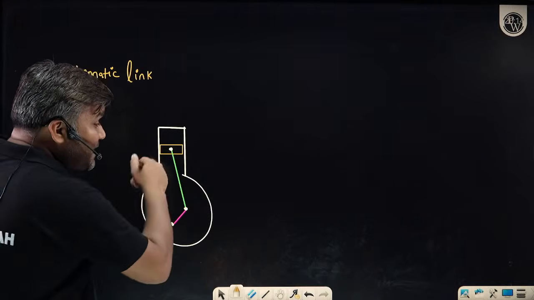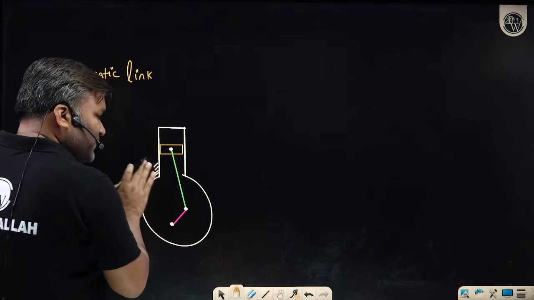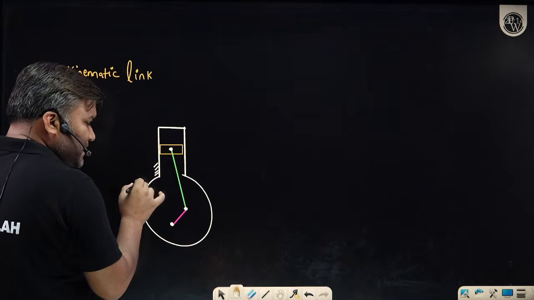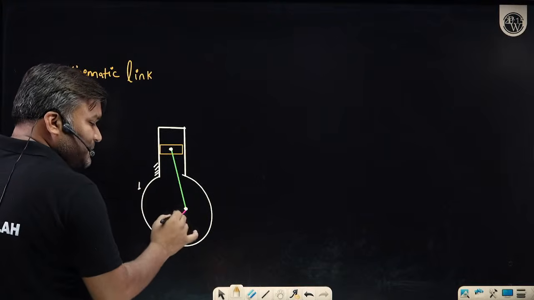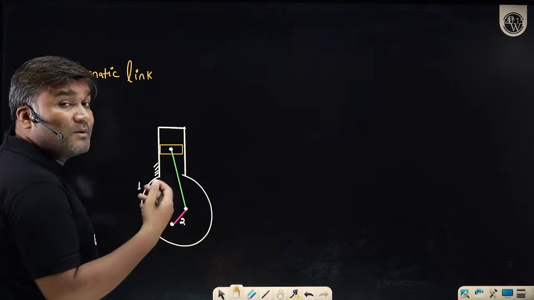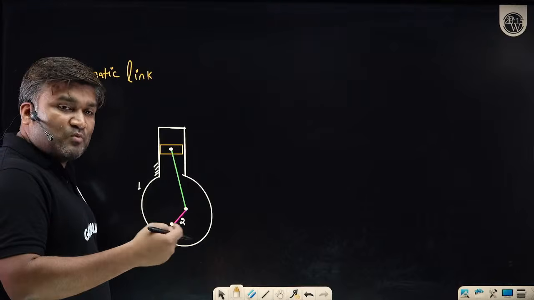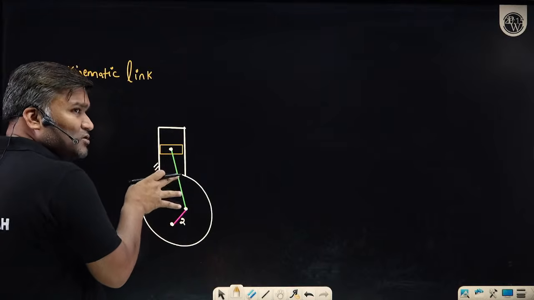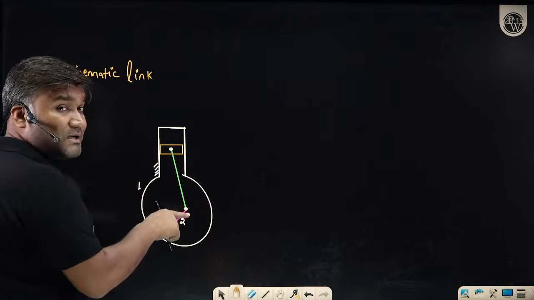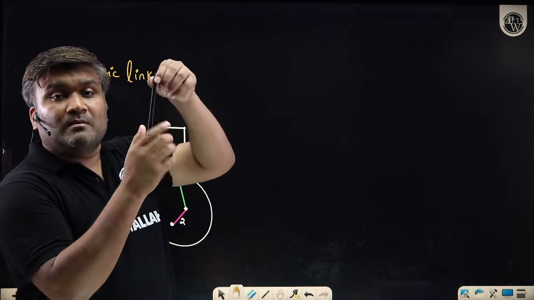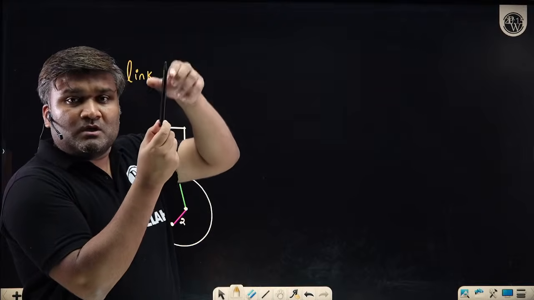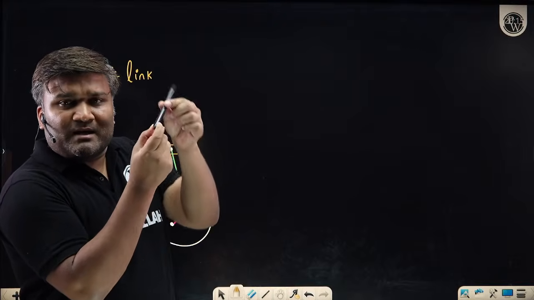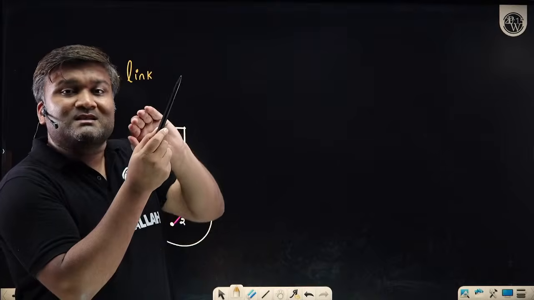So how many kinematic links can you identify here, sir? First of all, the fixed link, I will say this is link number 1. With respect to link 1, this crank is rotating, I will say this is link number 2. With respect to 1, body 2 is moving, another link. With respect to 2, the connecting rod also has some motion, sir. I have a pin joint here. The pin joint between one link and link 2 is allowing some motion.